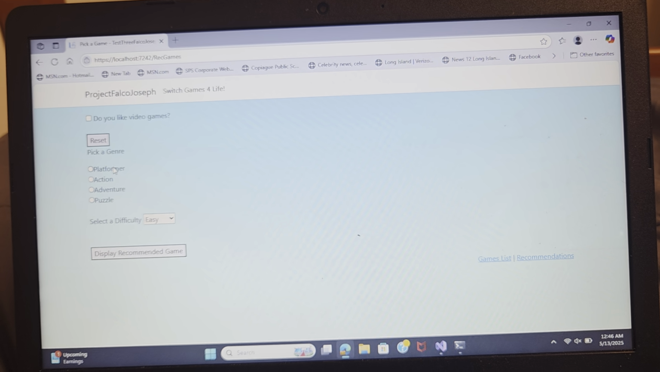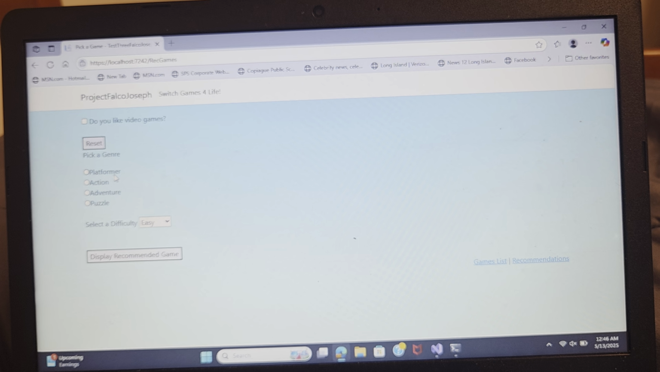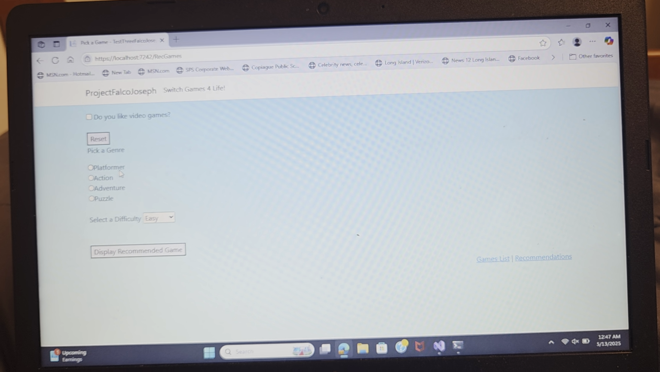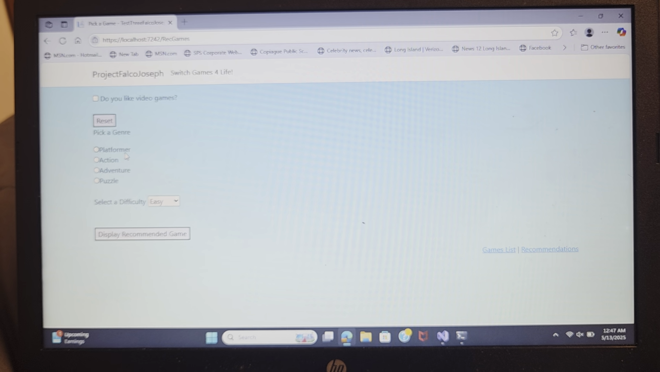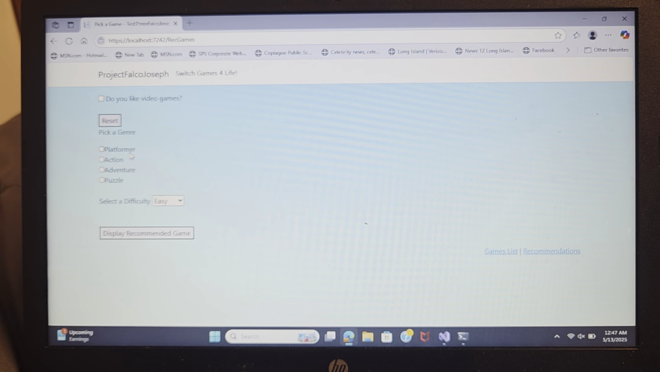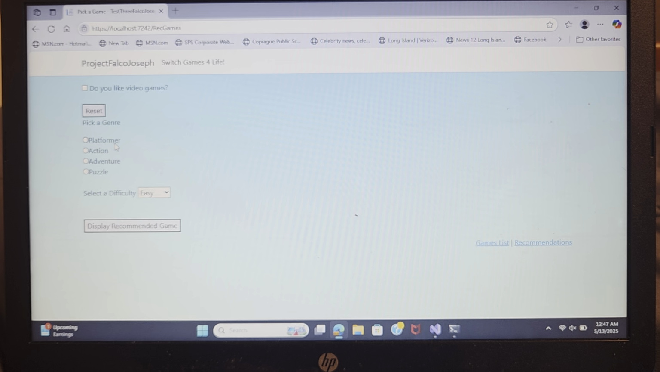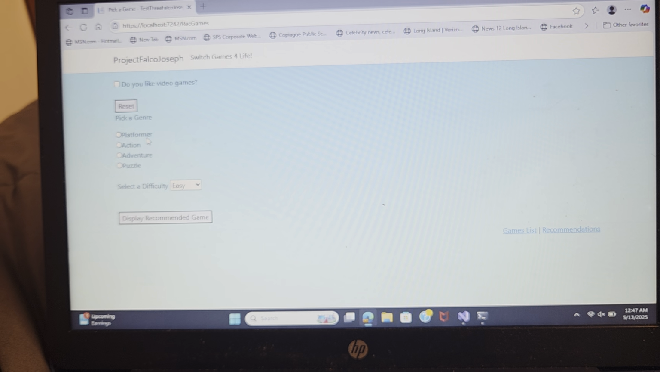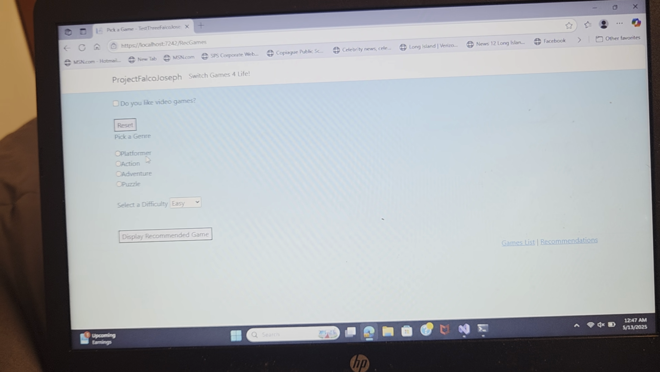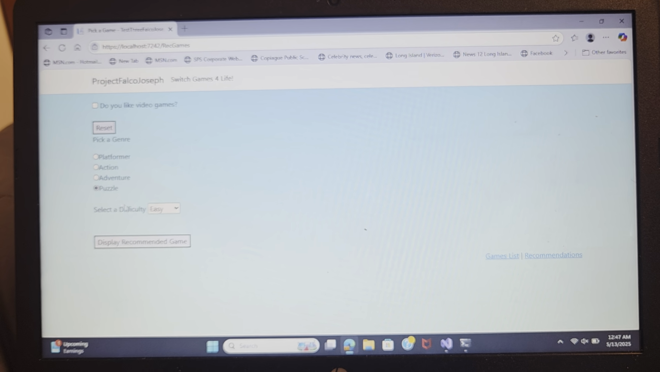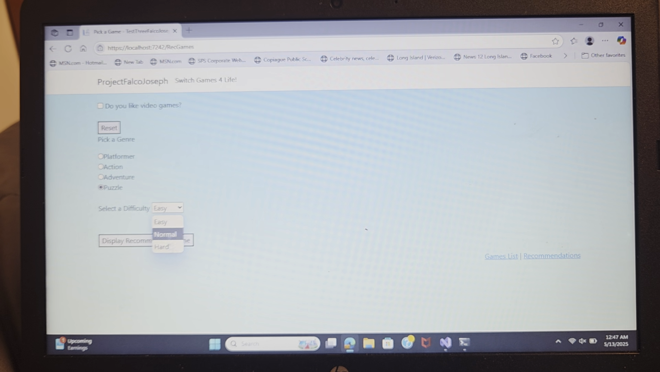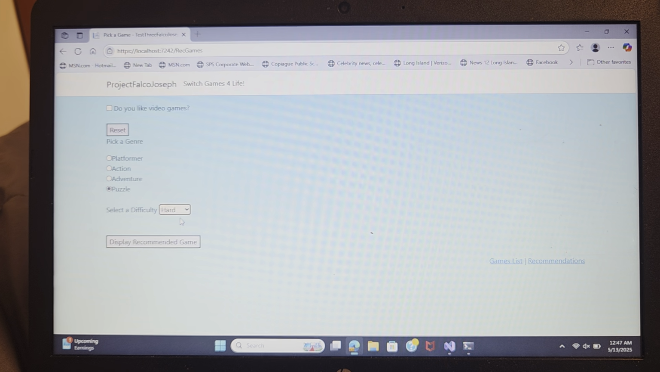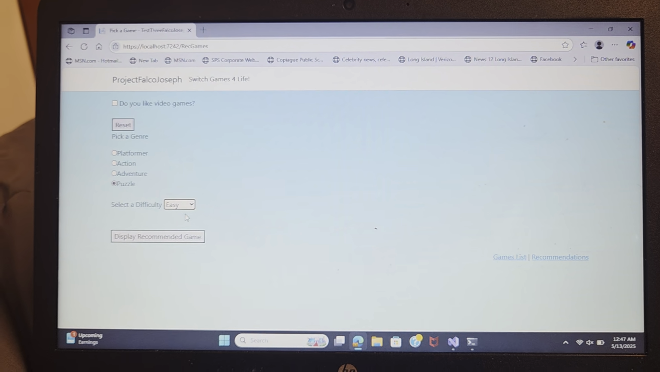Now, let's select a genre we want to work with. Basically, the purpose of this website is to show off some amazing Nintendo Switch games and try to see if, hey, you'd be interested in any of them. So, first off, let's say you don't know which game you want, but you have a general idea of a genre level. Let's say we want to go with a puzzle. And let's go with an easy puzzle, actually.